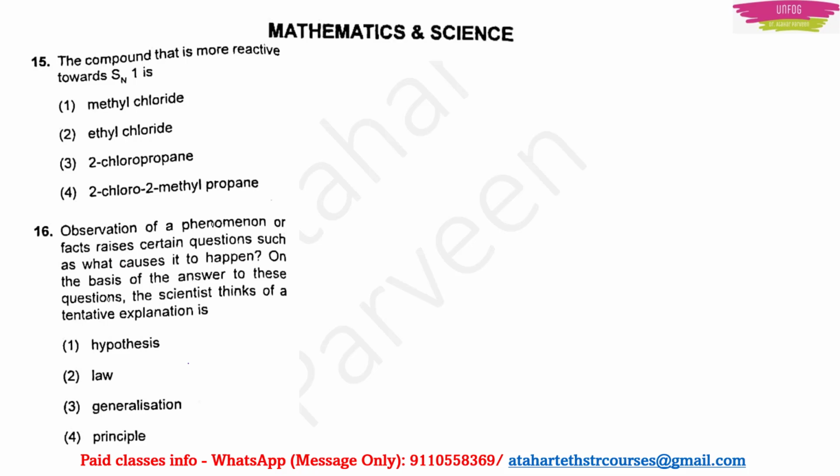So having more stable carbocation means it is 2-chloro-2-methyl propane, because that is the one which is forming a tertiary carbocation. So carbocation is the most stable thing which will come in this reaction. And that carbocation is present only in 2-chloro-2-methyl propane. So option 4 will be the correct answer here.